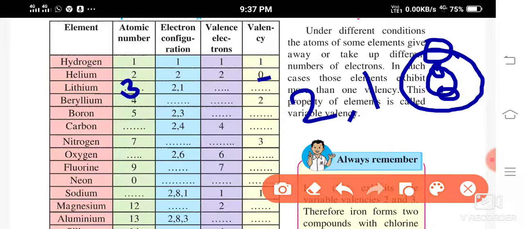After the first shell, the next shells can occupy a maximum of 8 electrons.